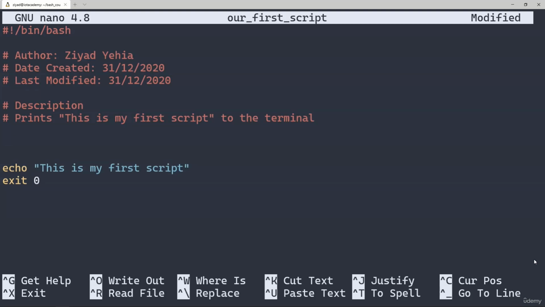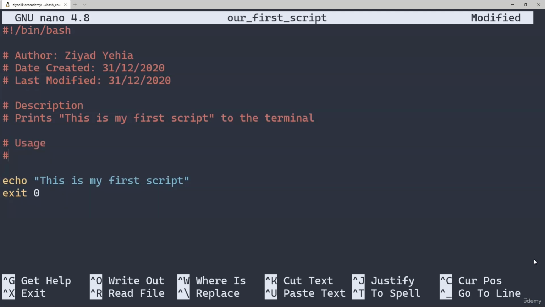Finally, we can enter in some usage details for our script. Usage information simply tells the user how to actually use the script, what they should type in their terminal to use it properly. Just like a man page or manual page for regular commands, we use the usage area to let our users know if the script takes any options, whether it requires any command line arguments, and so on. Our script is actually very simple to run, so we'll just write our usage information like this. We'll first put a hash, then write usage, and then on a new line, we'll write our first script, again leaving a blank line above and below the usage section for readability.